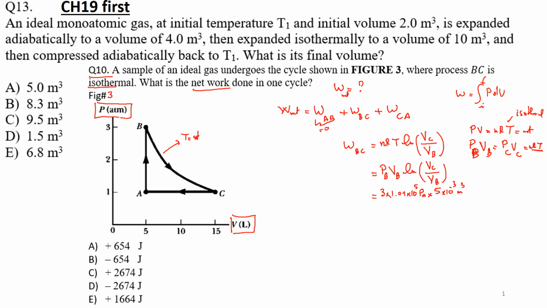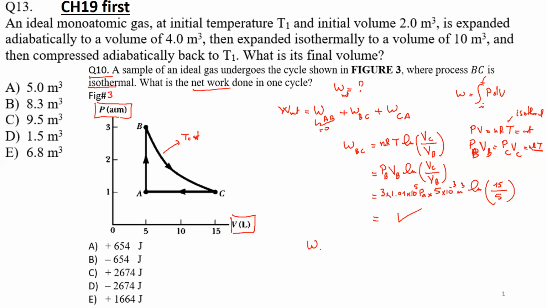So this will give it to me in joule, and I will have ln of VC, which is 15, divided by VB, which is 5. So this will give me the work along the path BC. And it's a positive work, because it's an expansion. So you calculate this, it will give you a number.